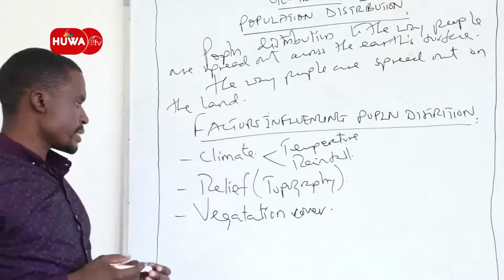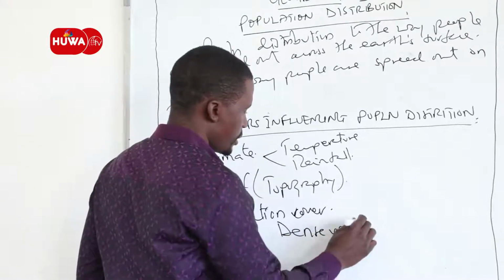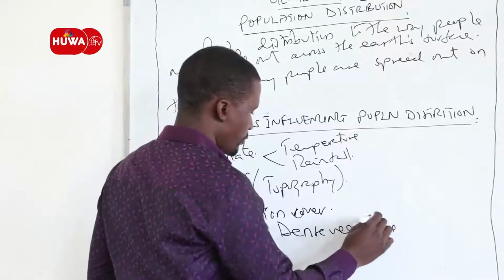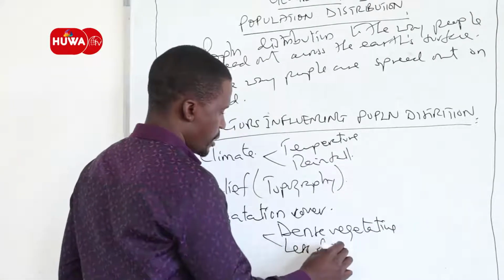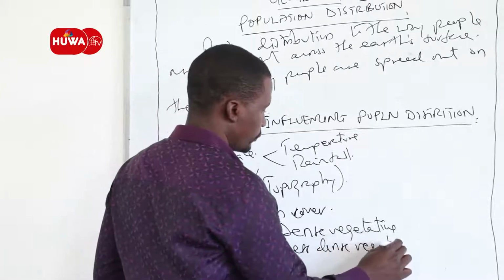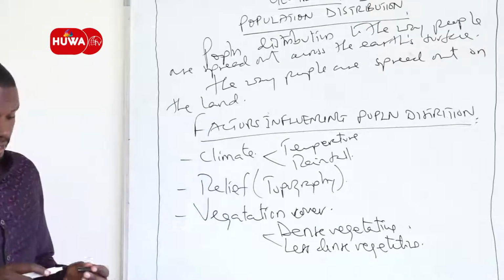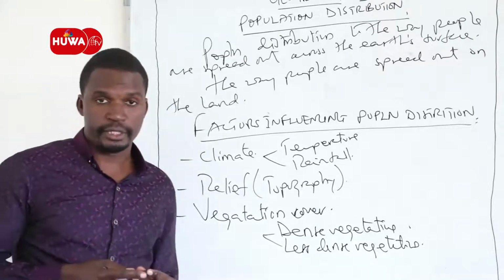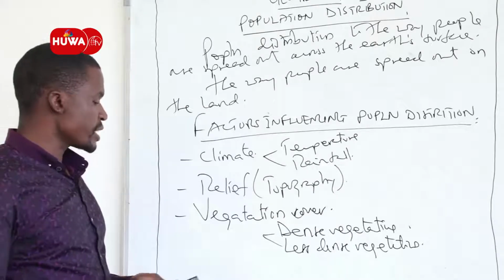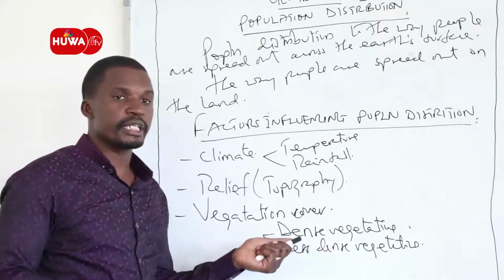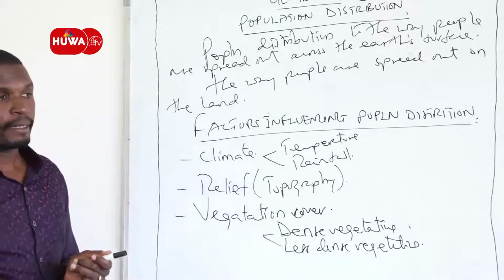Here we compare the dense vegetative areas versus the less dense vegetative areas. The two places will experience variation in the number of population, as it is difficult to establish settlement in areas where there is dense vegetation compared to areas where there is less dense vegetation.